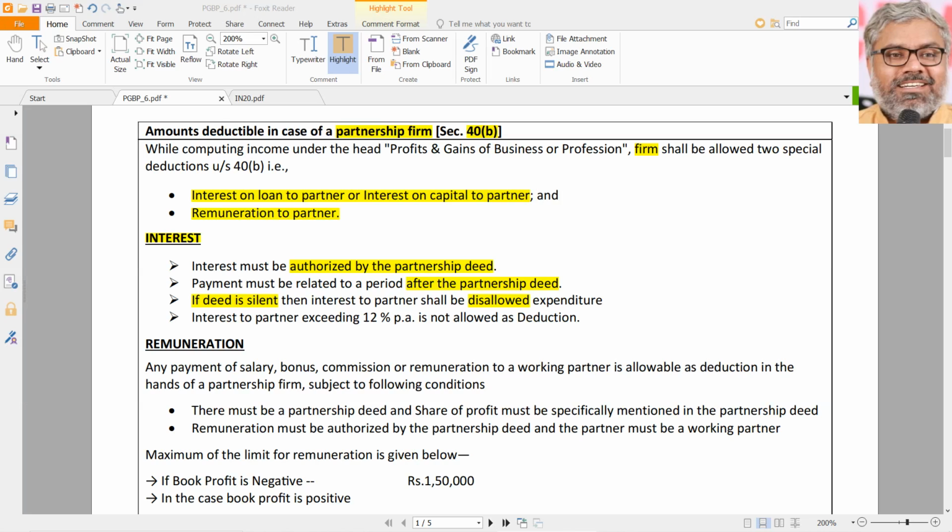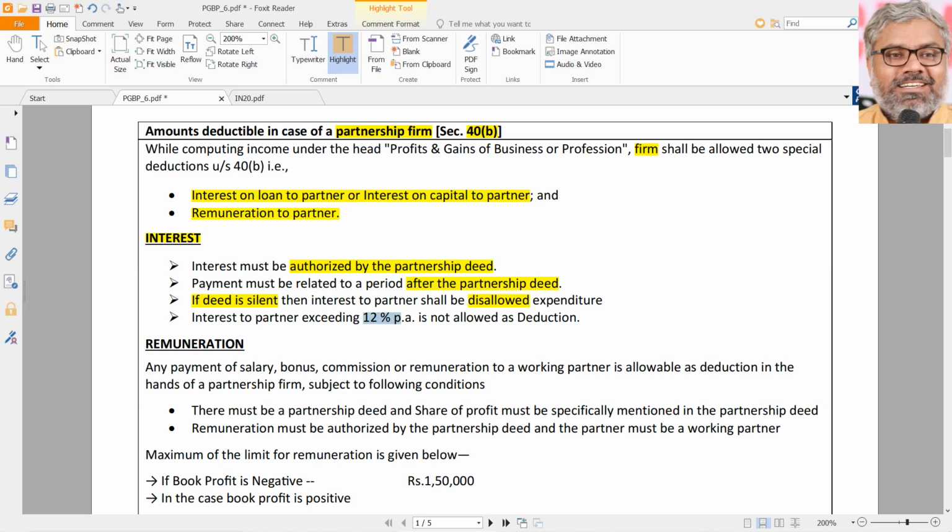So in order to claim deduction of interest on capital or interest on loan, these conditions have to be satisfied. There should be, first of all, a partnership deed. Interest should be related to a period after the partnership deed, and the partnership deed should explicitly, specifically authorize that payment of interest. Then only deduction can be claimed under 40B.